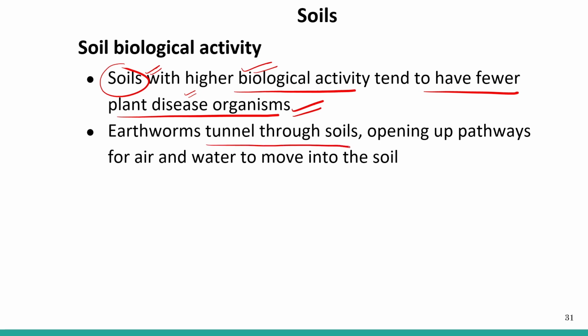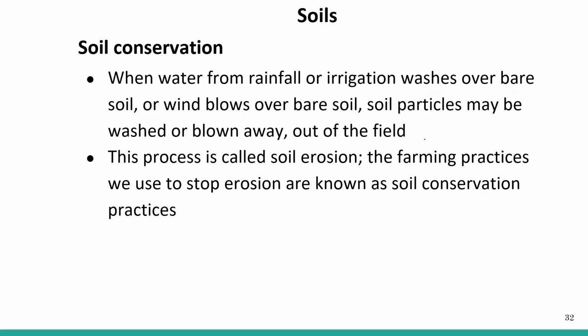Earthworms tunnel through the soil, opening up pathways for air and water to move into the soil. The earthworms live inside the soil, and when they make their holes, they make a pathway through which water and air can enter the soil, and that air and water is available for the roots of the crop plants.